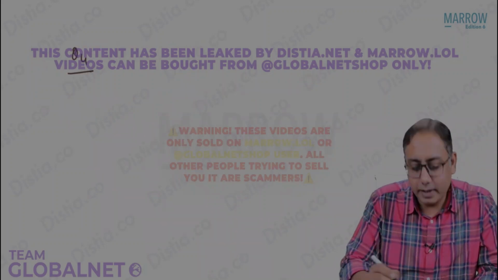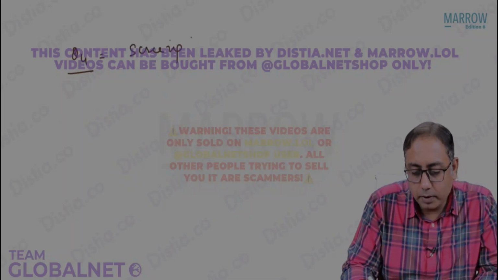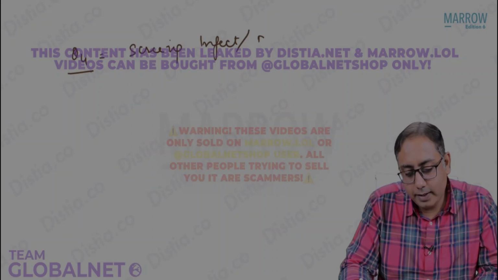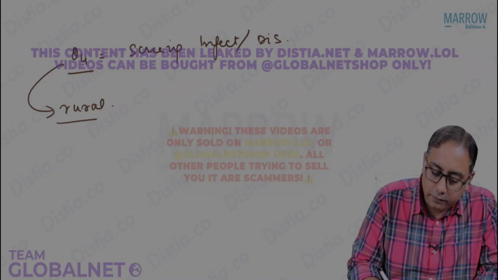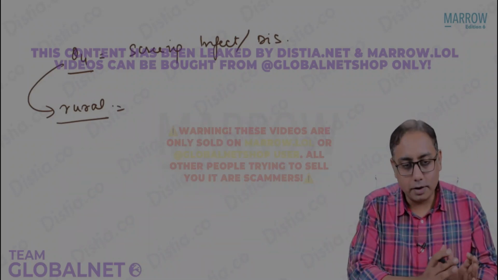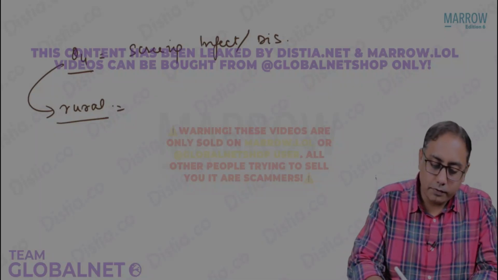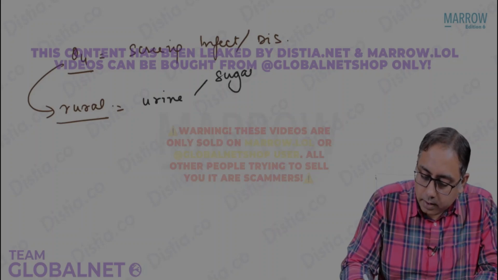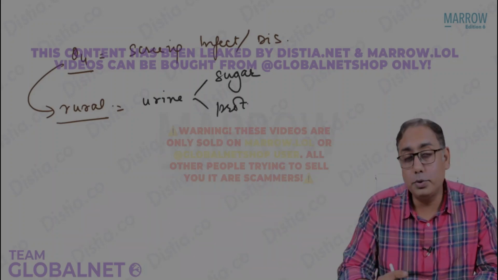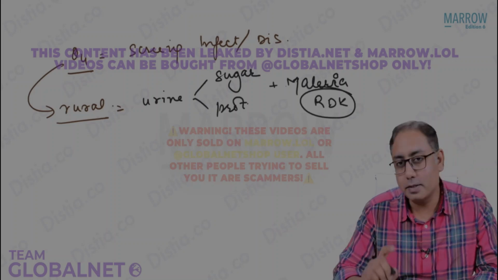Do we do any screening or infection screening? For screening more about infections or any disease, please note that in rural areas, the female is screened for hemoglobin, and we also screen for the weight. In rural areas, please note that we also screen the urine for what? For the sugars and protein. The urine for sugar and protein is screened, plus we do the malaria test. Malaria test using a rapid diagnostic kit, that is important.